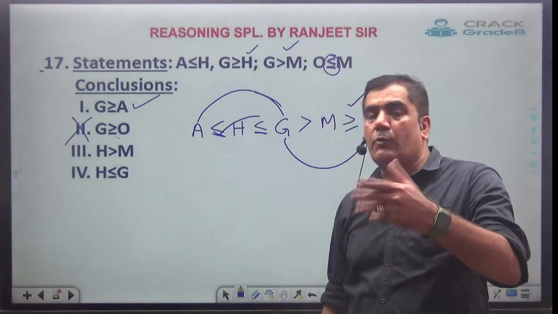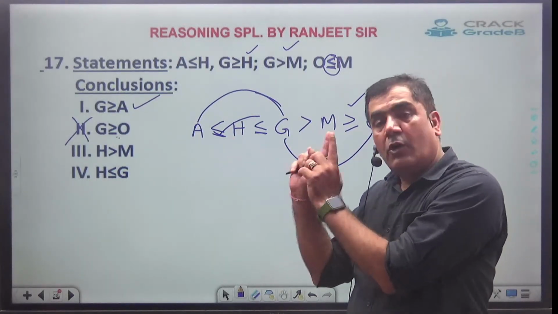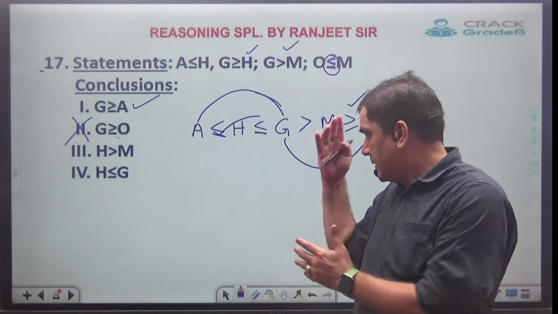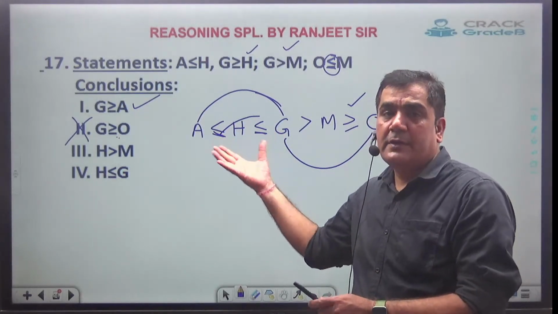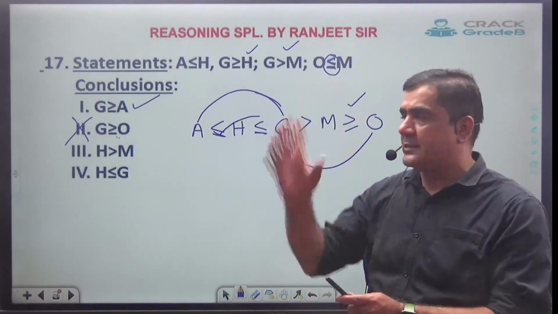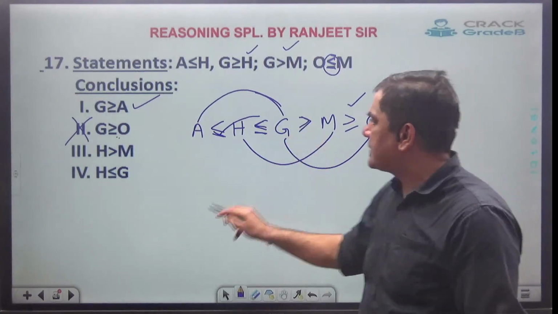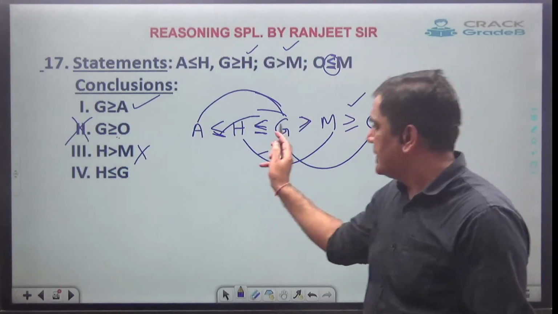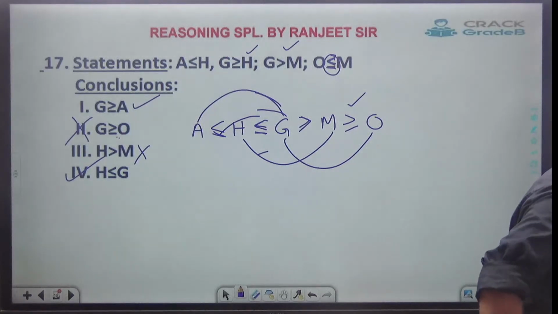Anywhere if there is a conflict between the answer we are getting and the conclusion they have given, that will always be treated as a wrong conclusion. The conclusion should be exactly what we are getting from here. Equal to is missing, wrong. Equal to additional they have given, wrong. Has to be the same as it is. Next one, H and M. Between H and M, both the faces have come, wrong. H and G. H and G, they have already given, this should be it, correct. Option 4. Clear?